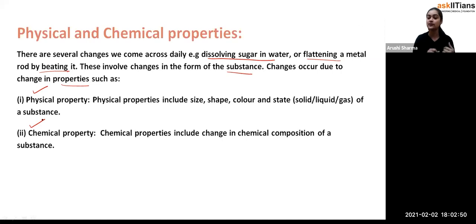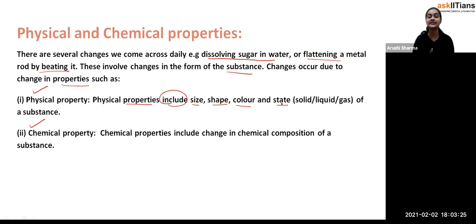So first of all, we are going to discuss the physical properties. Physical properties include size, shape, color, and state of a substance. See, students, what are the physical properties? Have you ever noticed that someone says his physique is very good, or her physique is very good? That word comes from physics, so we say his physical properties are good.